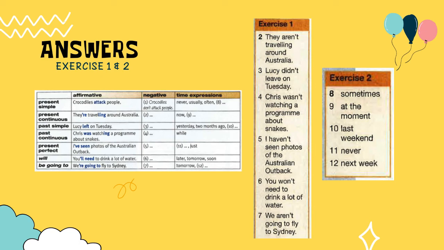Okay, for exercise number 2, time expressions. Number 8, sometimes. Number 9, at the moment. Number 10, last weekend. Number 11, never. Number 12, next week.